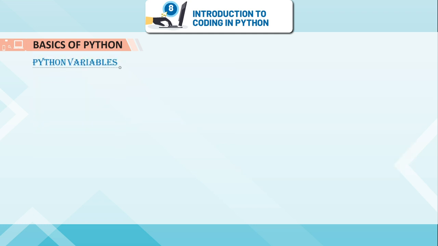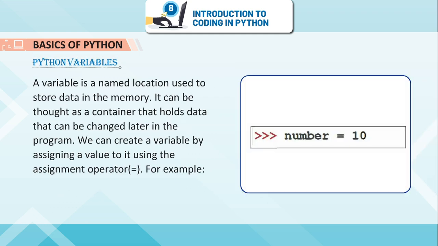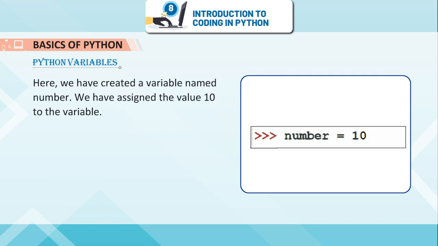Python variables. A variable is a named location used to store data in the memory. It can be thought of as a container that holds data that can be changed later in the program. We can create a variable by assigning a value to it using the assignment operator equals. For example, here we have created a variable named number. We have assigned the value 10 to the variable.